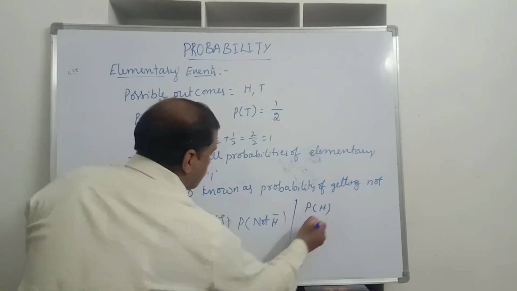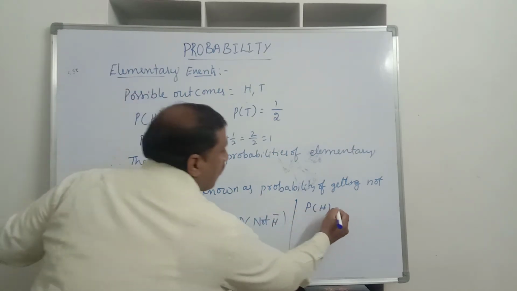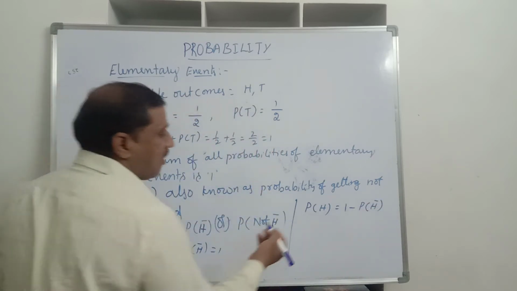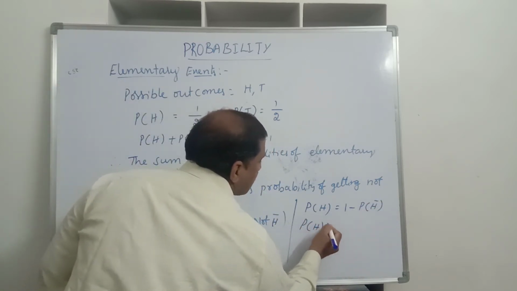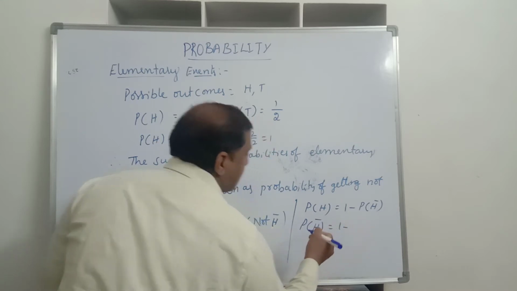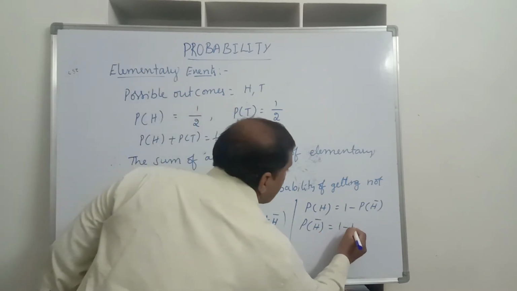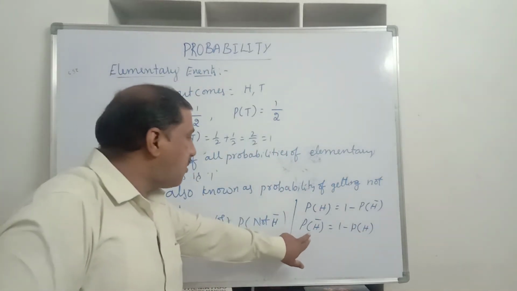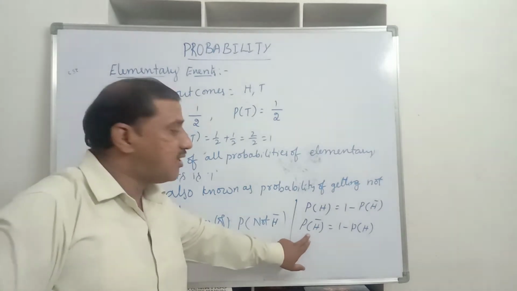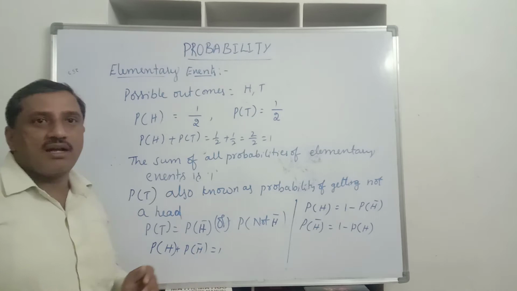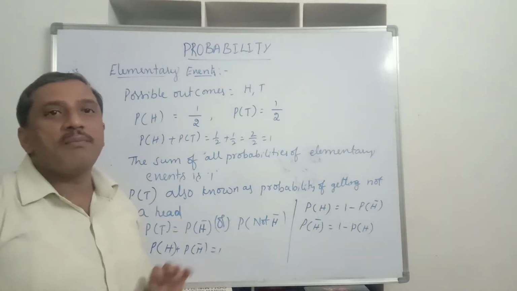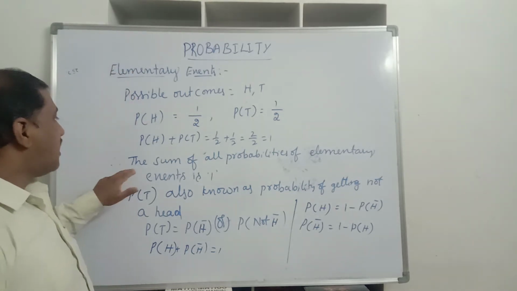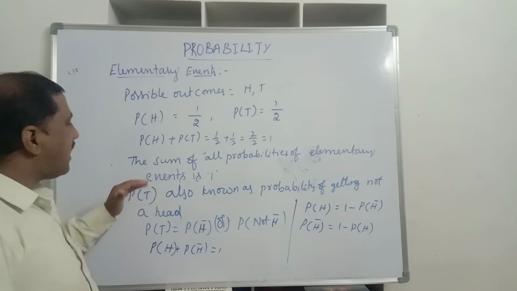Now from this, when we transpose to the other side, the probability of H is equal to 1 minus P of not H. Or P of not H is equal to 1 minus the probability of getting a head. The probability of getting not a head means getting a tail. These are known as complementary events.